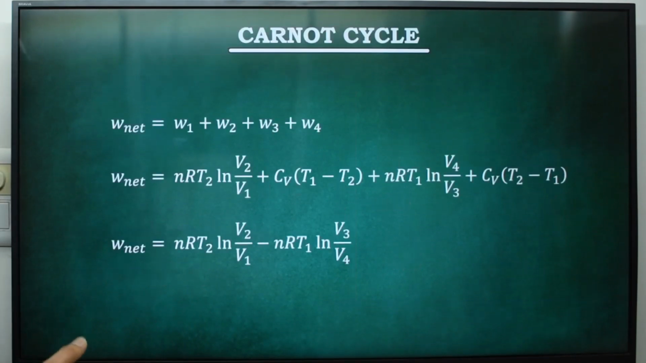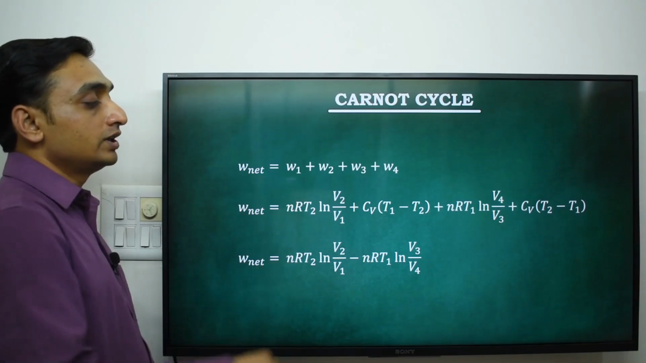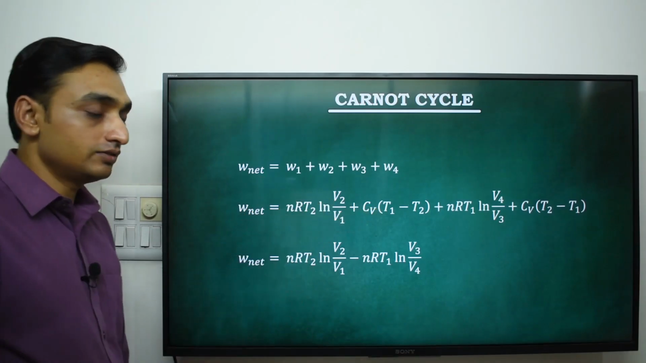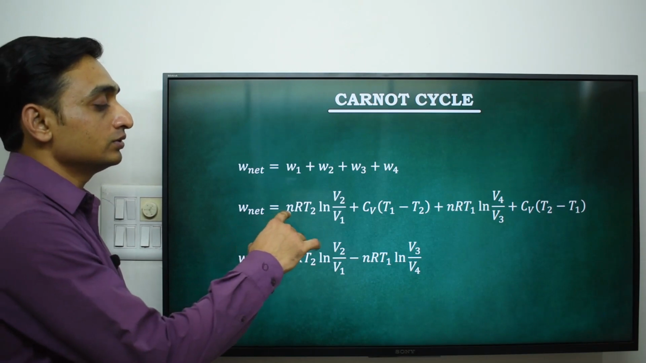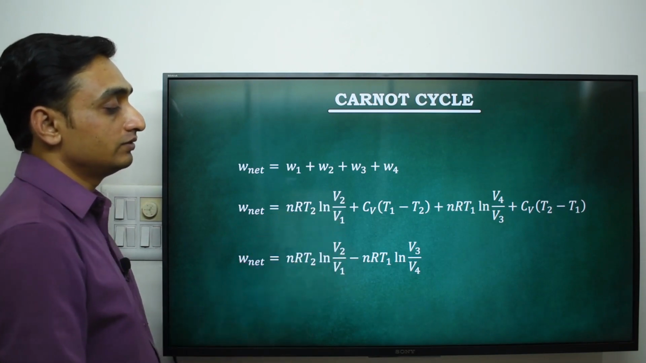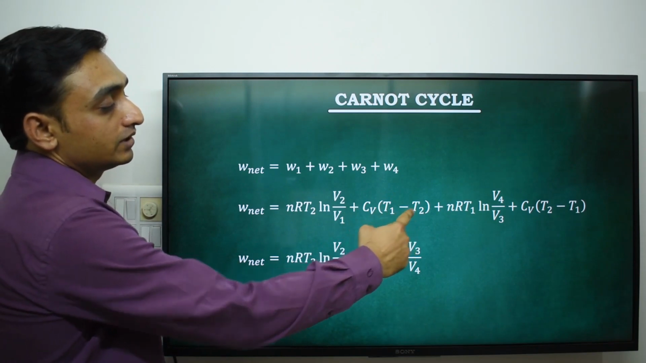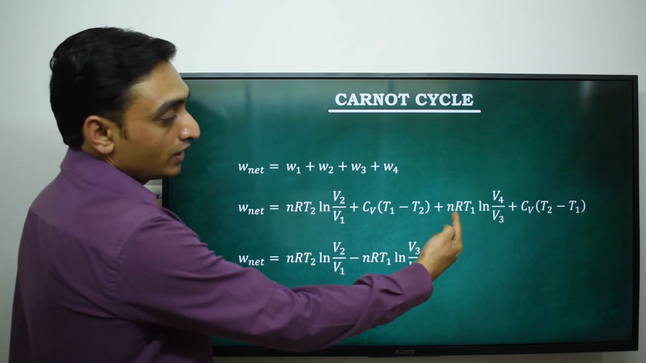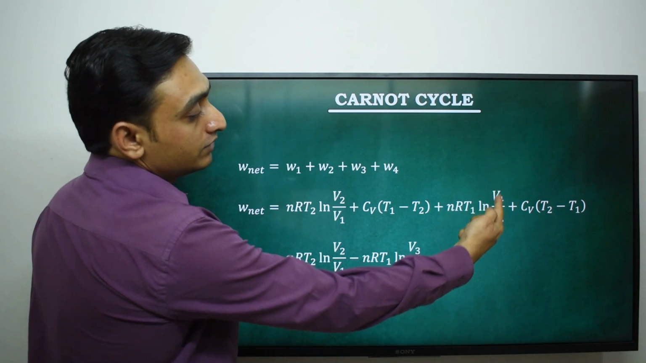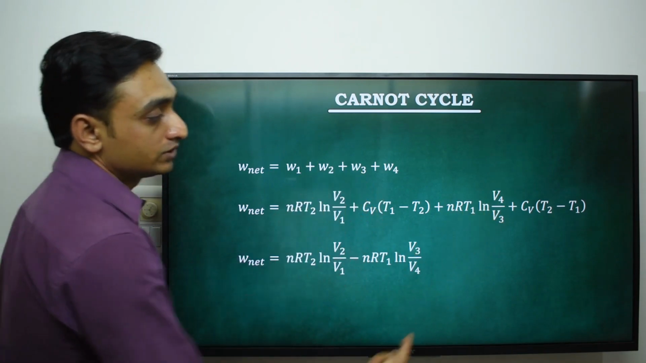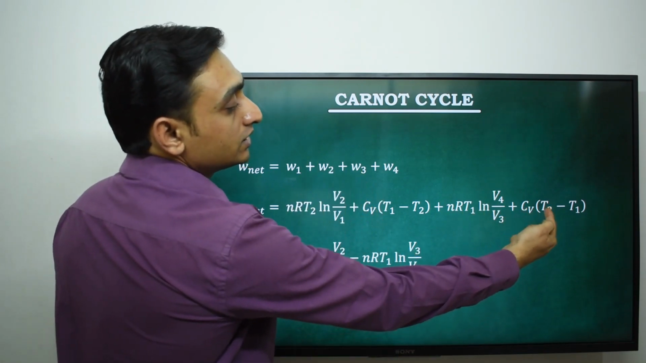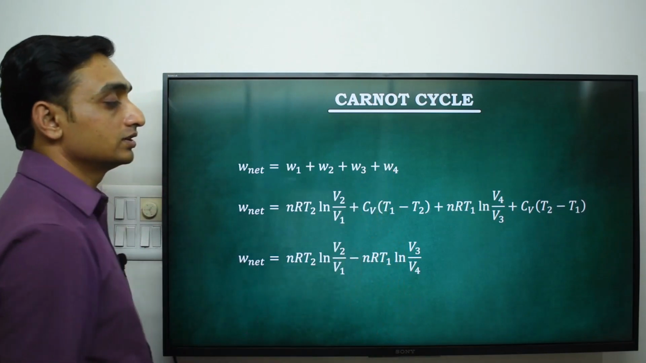So these are all the work which we can get from the system. We put the value of all work in this equation. W is equal to nRT2 ln V2 by V1, which is W1, CV into bracket T1 minus T2, which is W2, nRT1 ln V4 by V3, which is W3, and CV into T2 minus T1, which is W4.